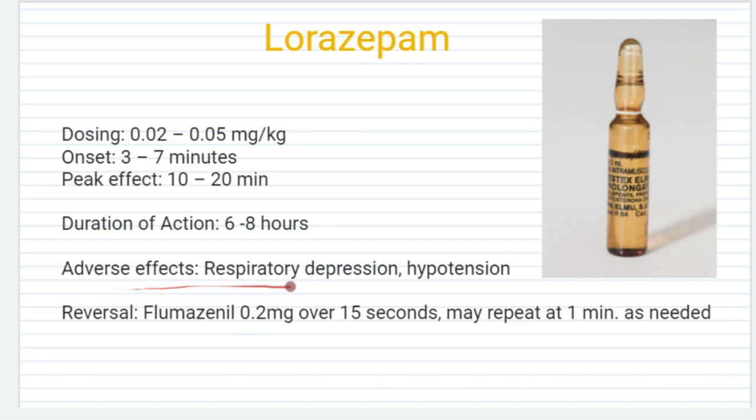Adverse effects of lorazepam include respiratory depression and hypertension. In low doses we can use lorazepam, but in higher doses it will cause respiratory depression and hypertension. So the nurse should take precautions. The antidote is flumazenil. All the benzodiazepine antidote is flumazenil only. We can give 0.2 mg over 15 seconds. If it is not reversed, we can repeat after 1 minute.